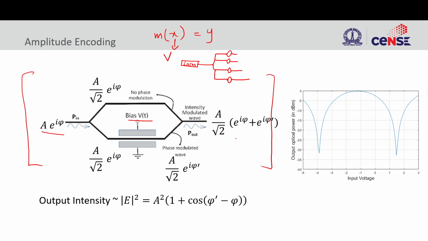So the intensity, which is E squared, will change based on the phase difference, coming out as a sinusoidal or cosine dependence on φ' minus φ. This is how you see it in a simulation: based on the input voltage, we see a change in the output optical power.